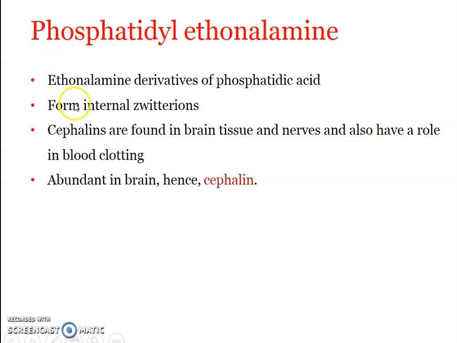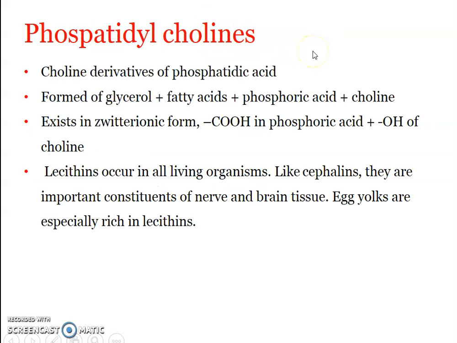What was the other name? It's known as cephalin. Why is it known as cephalin? Because it is found abundantly in the brain. That is why the name cephalin has come. Cephalins are found in brain tissue and nerves and play a very important role in blood clotting as well. They are also found in cell membranes, protoplasm, etc. So phosphatidyl ethanolamine, ethanolamine. Fine. Now the next one.